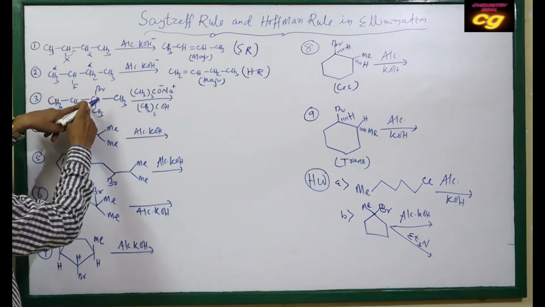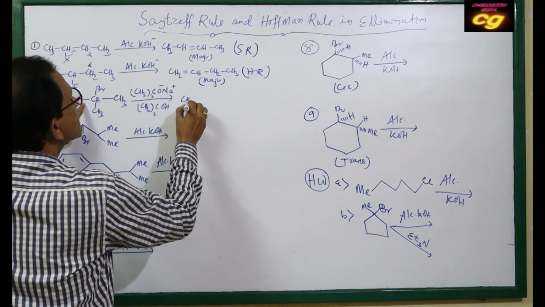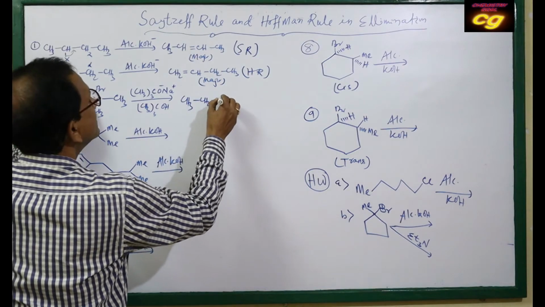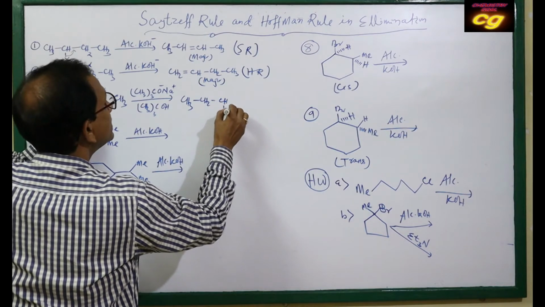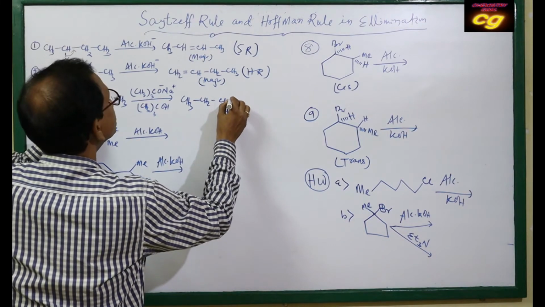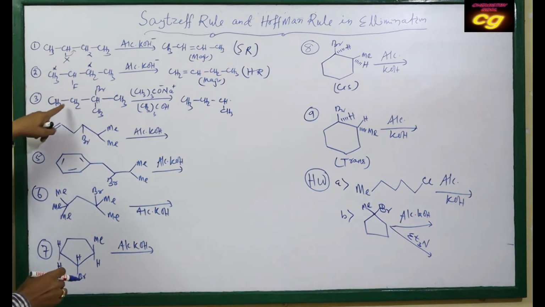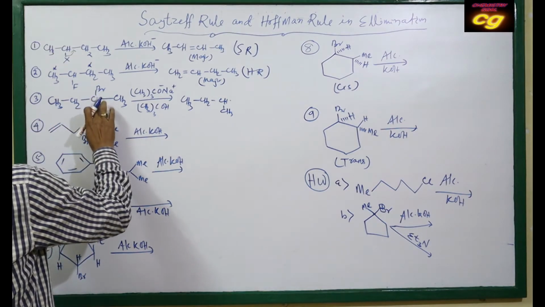So from this position or this position, which will it prefer? Less substituted: CH3, CH2, then CH, then CH3, then double bond. Here CH3, CH2, then single bond C, double bond CH2. H is not here, by mistake it is written.